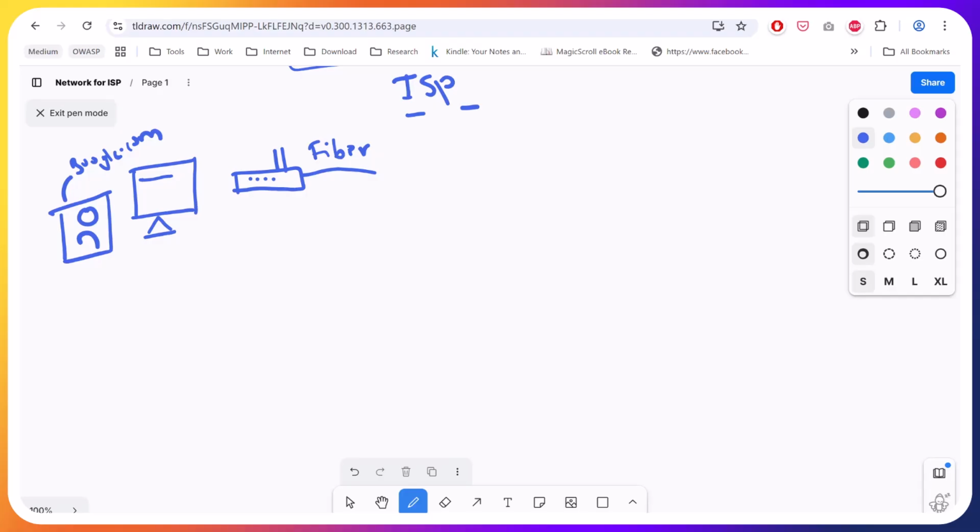I am using ACT as the ISP, so let us try to understand how ACT works in my case. What kind of services does ACT provide? ACT is a last mile ISP provider, meaning it provides the internet to the last user. It's fiber to home.